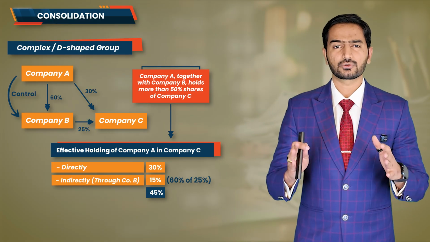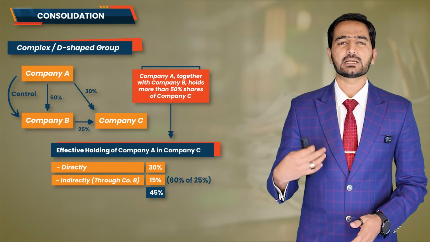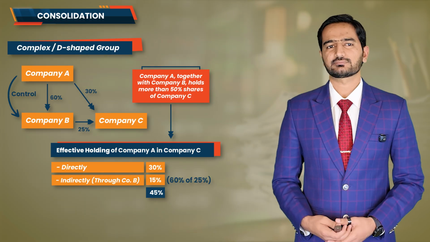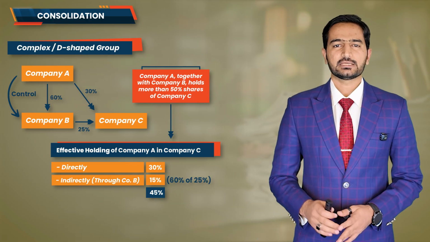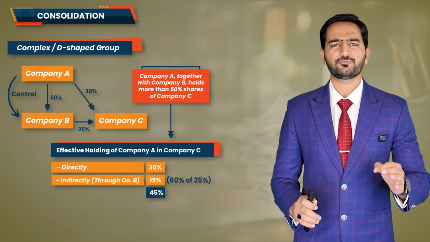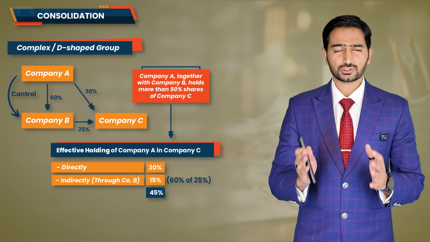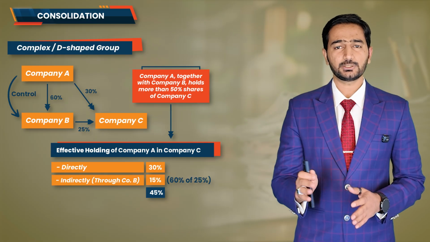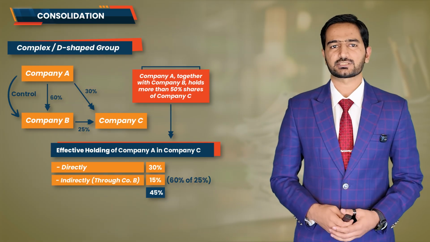We look at gross holding, meaning the combined shareholding of the parent and its controlled entities. So even though the effective holding of company A in company C is only 45%, the gross holding, that is company A and company B together, is 55%.